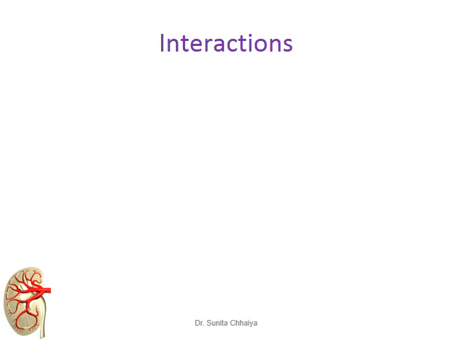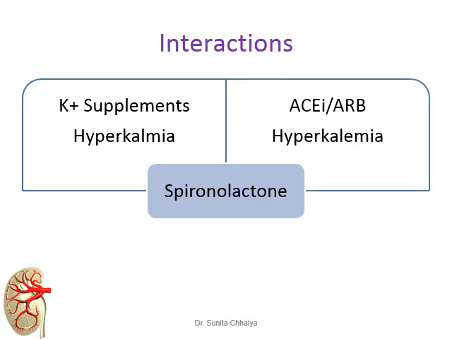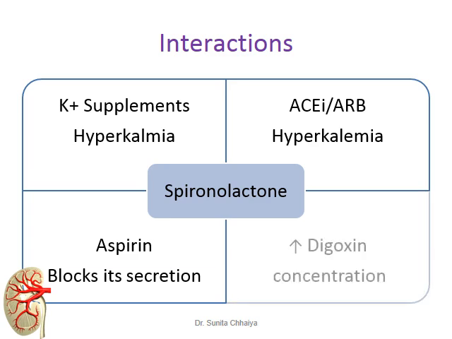let us see the interactions of spironolactone. It interacts with other potassium supplements and produces hyperkalemia. With ACE inhibitors and ARBs, it produces hyperkalemia. With aspirin, aspirin can block the secretion of spironolactone, and with digitalis, as digitalis binding is reduced in the presence of hyperkalemia, there is an increased digitalis concentration.